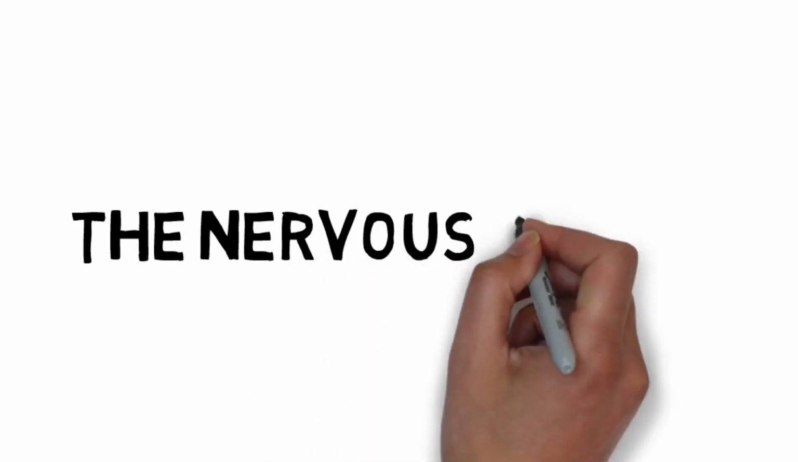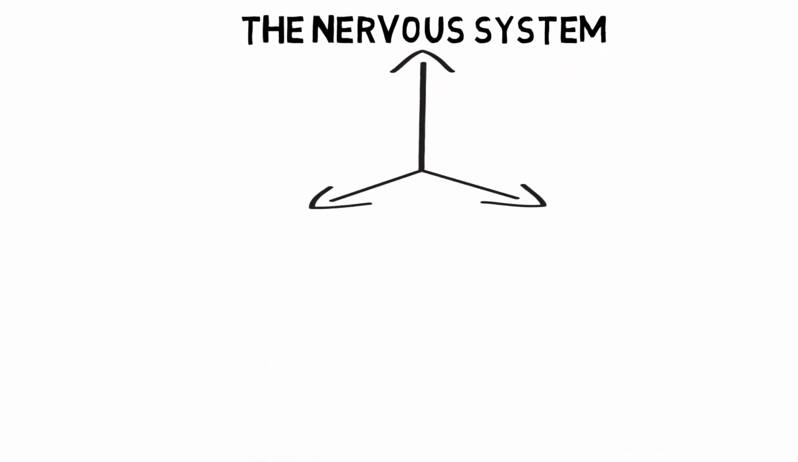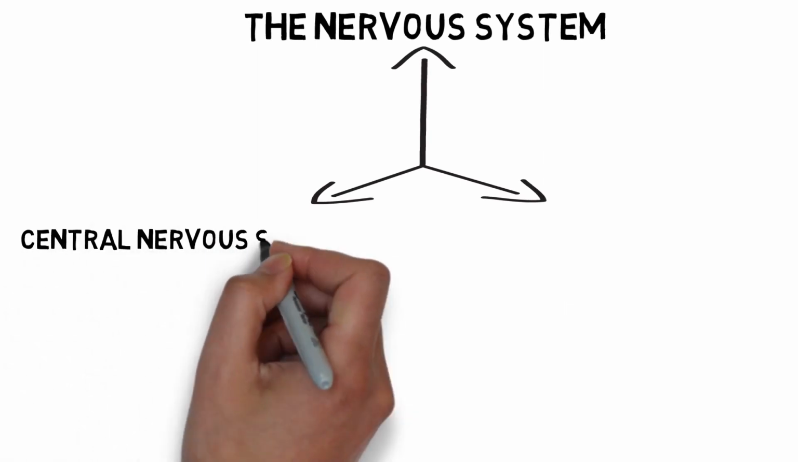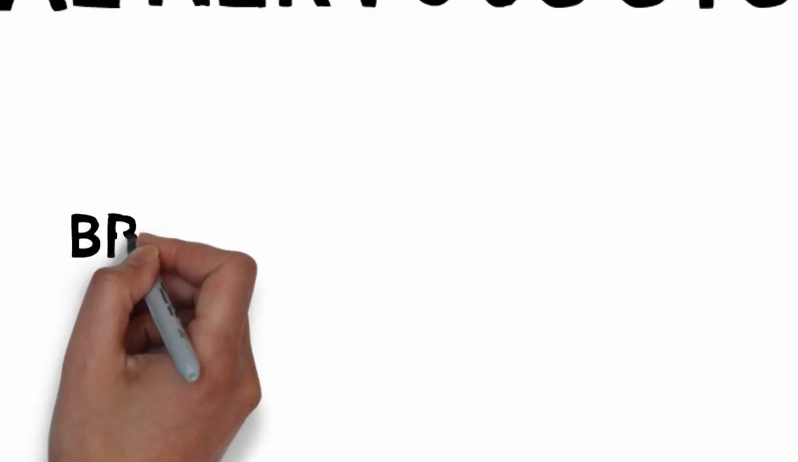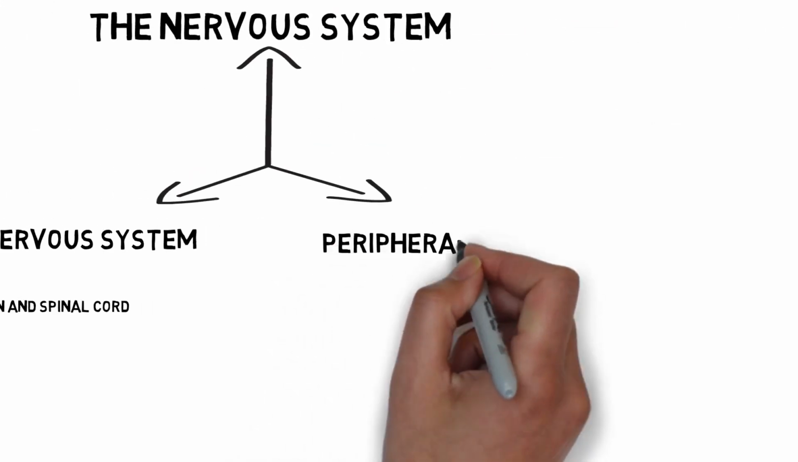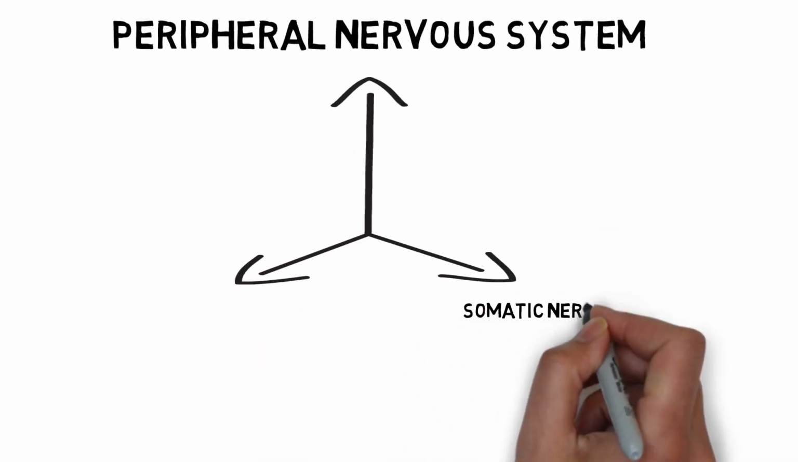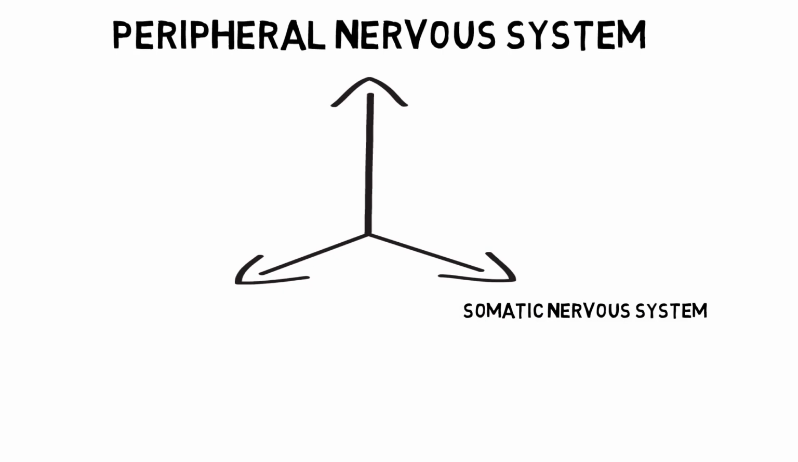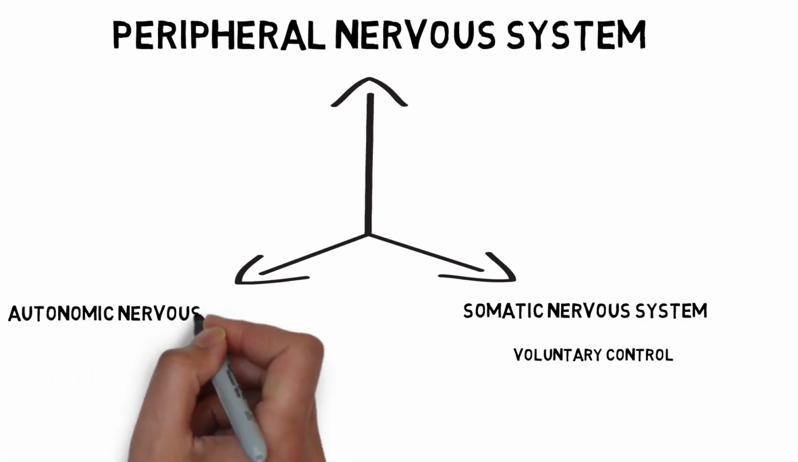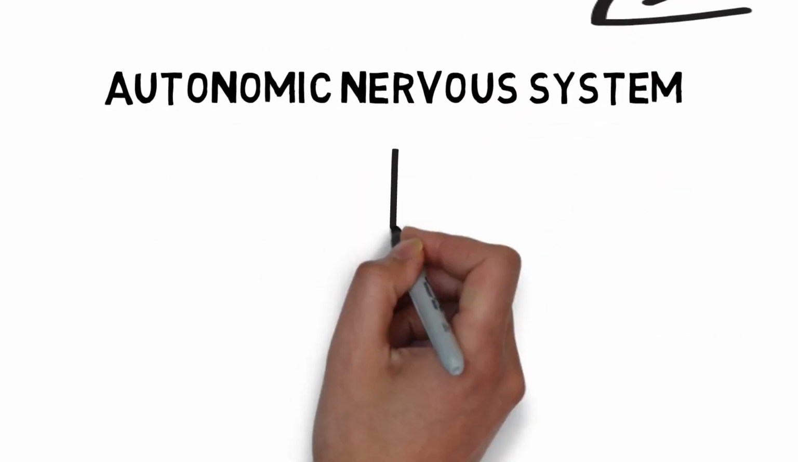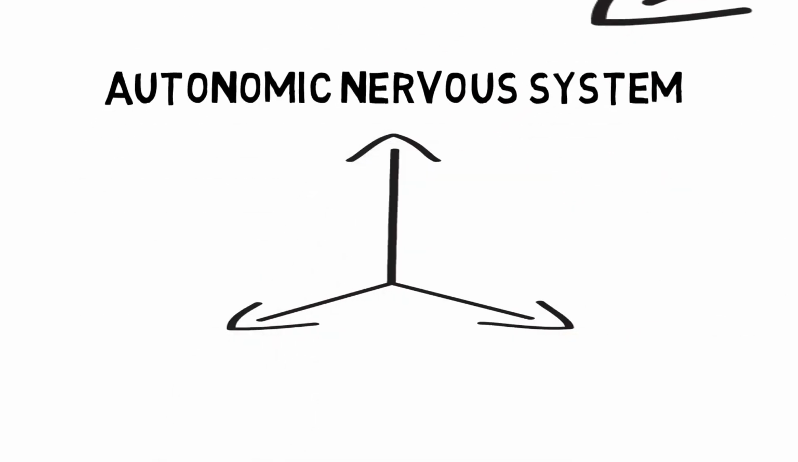Well, the human nervous system is divided into the central nervous system, which consists of the brain and the spinal cord, and the peripheral nervous system. The peripheral nervous system is further divided into the somatic nervous system, which is voluntary control, and the autonomic nervous system, which we will look into in detail. The autonomic nervous system consists of the parasympathetic division and the sympathetic division.